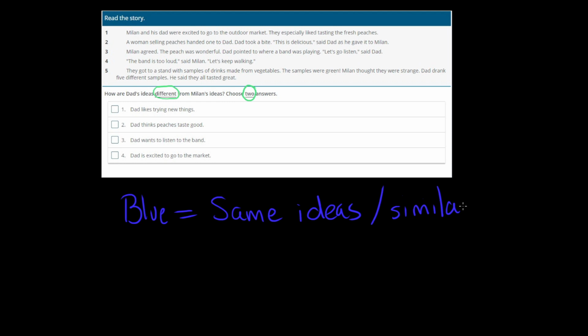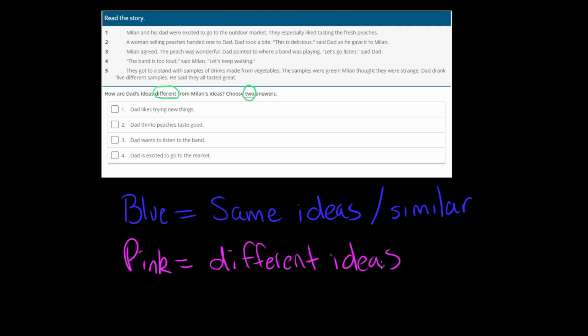Okay, and then we're going to pick a contrasting color. So let's pick pink, and we're going to say pink is different ideas or different feelings about what they were doing, because we want to find the two ways that they're different. Okay, so let's go and let's see.